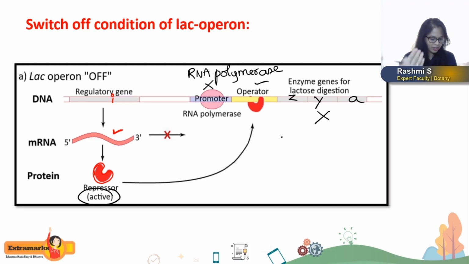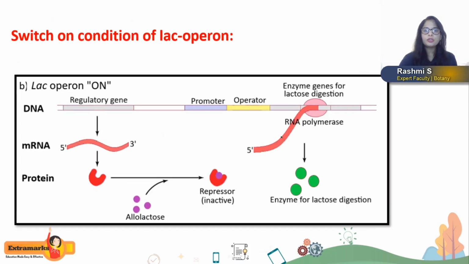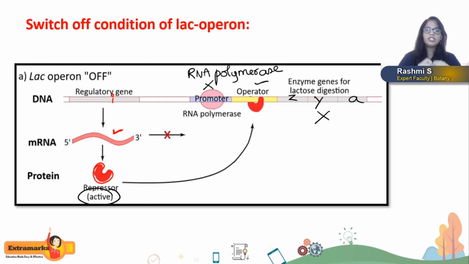But when the genes have to be switched on, one more thing I want to explain. The genes are switched off when the repressor is present. Why does the repressor bind to the operator?